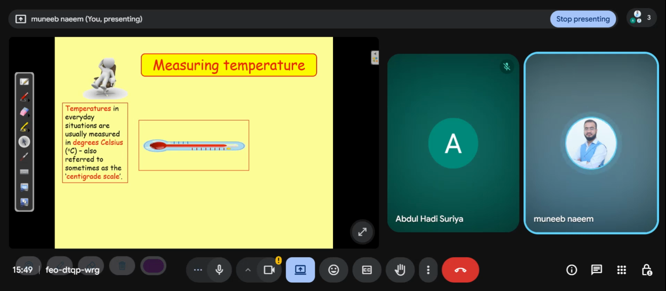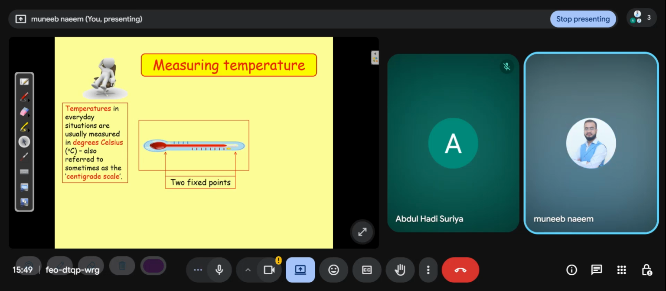We can measure the temperature through an apparatus. Which apparatus? This is the thermometer. We use the thermometer for measuring temperature. Temperature in everyday situations is usually measured in degrees Celsius, also referred to sometimes as the centigrade scale. We can also measure temperature in Fahrenheit and in Kelvin, but in the daily routine we use degrees centigrade.